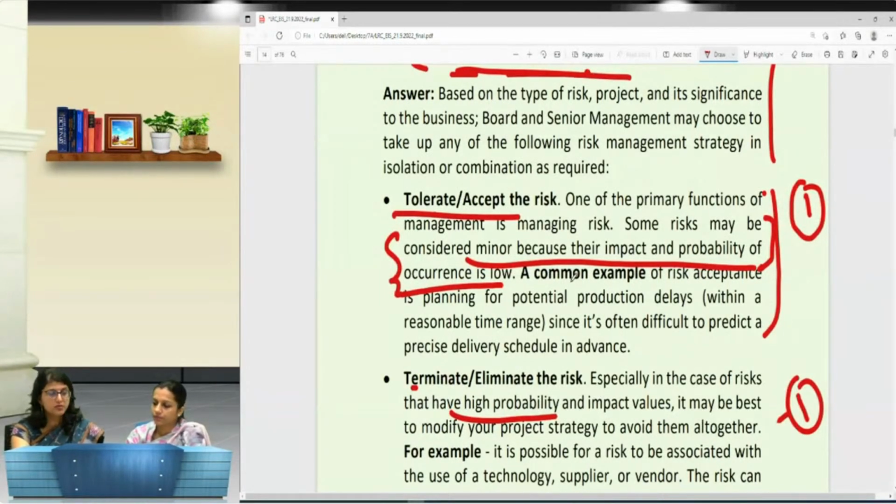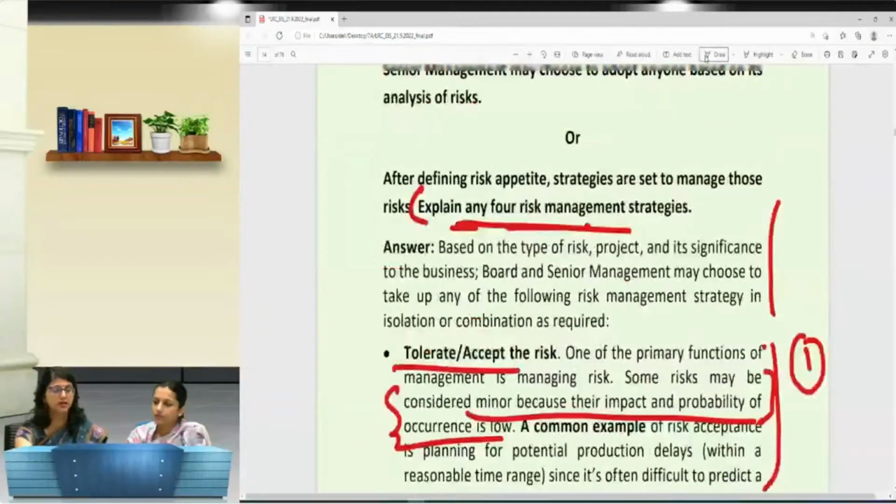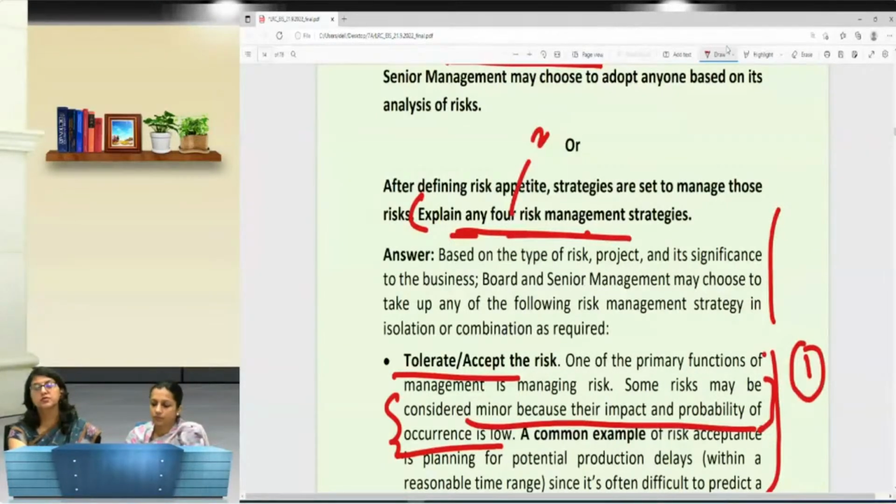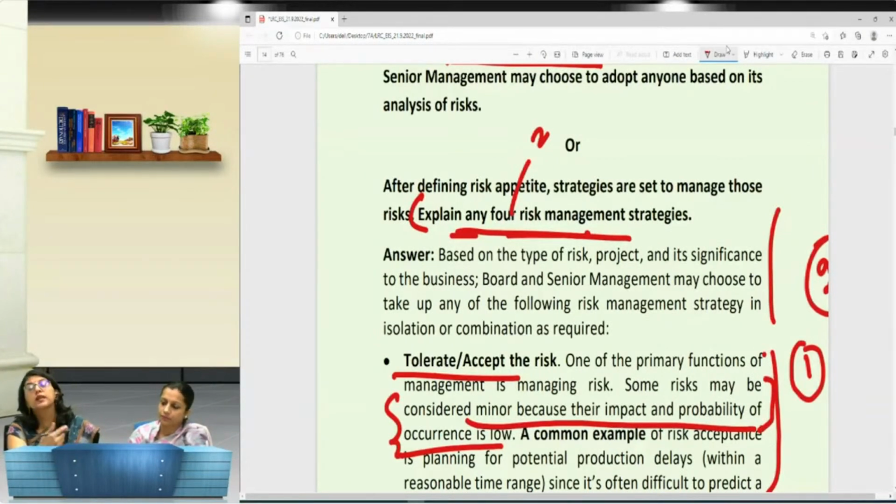But suppose the question here comes, say, discuss any 2. Suppose it says explain any 2 risk management strategies. Then you can explain any 2, but each strategy would now be of 2 marks. So you will have to accordingly modify the answer. There is no direct rule that we can mention, but yes, always write according to the marks that are allotted.